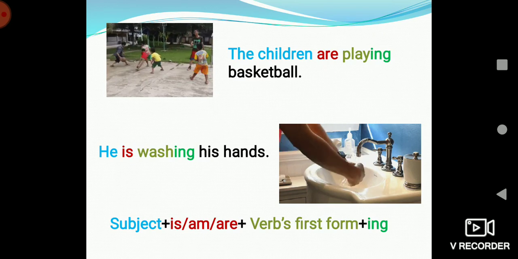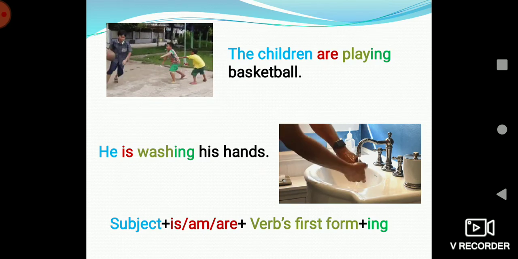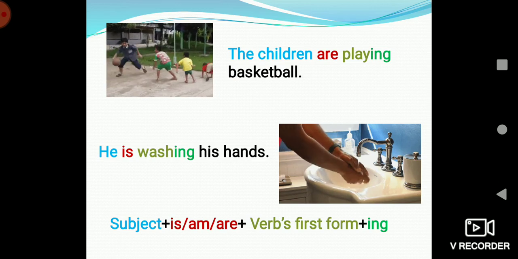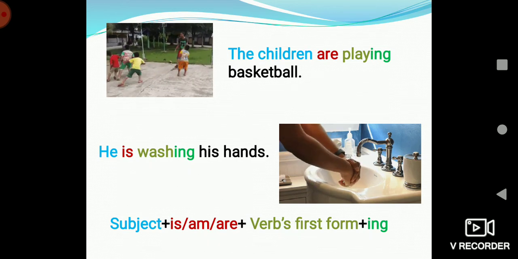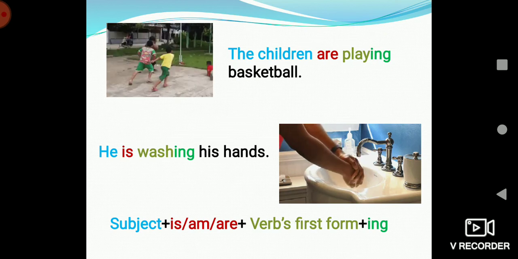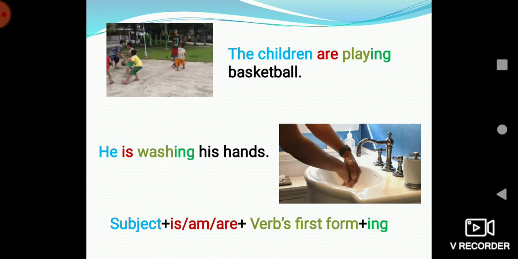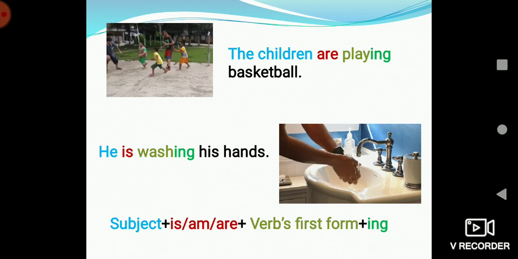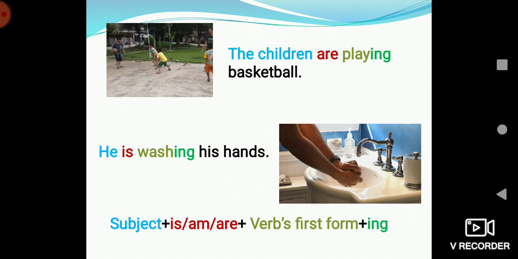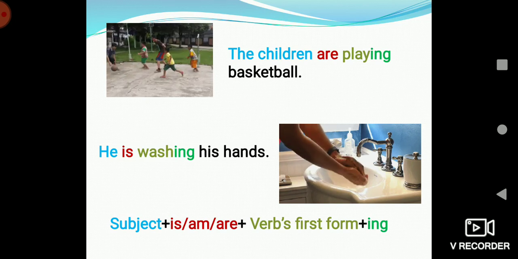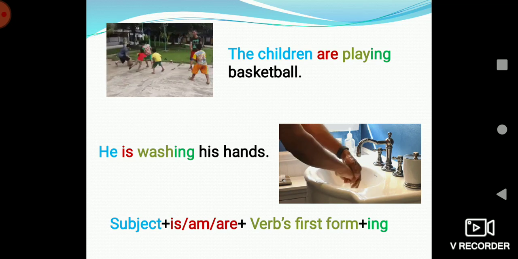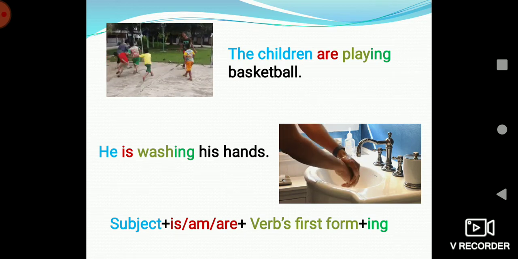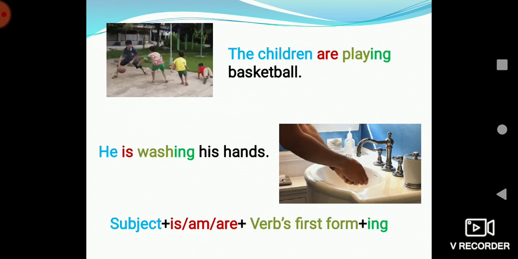Now here the children tells us that the subject is plural. So we have to use are for plural and add ing to the first form of the verb play. The first form of the verb play is play and we will be adding ing to it. So the sentence will be the children are playing basketball.